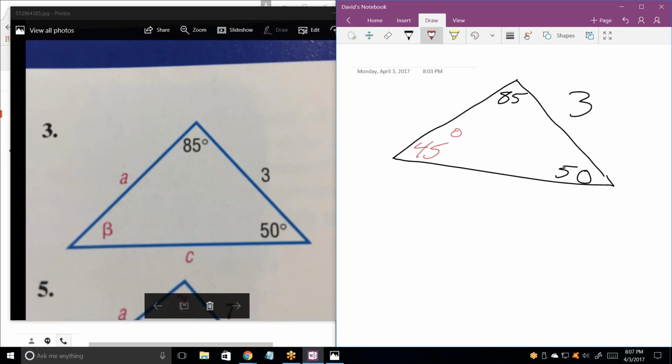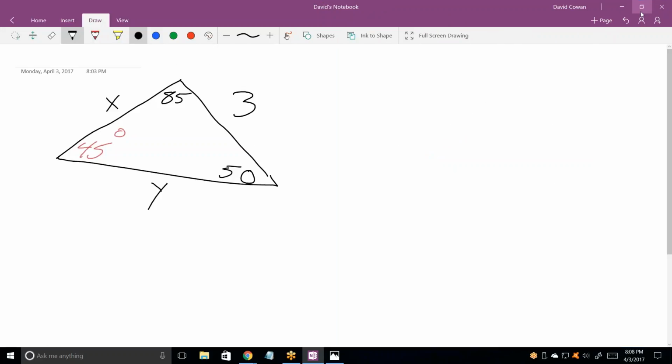Well, we can use the law of sines to figure out everything else, right? Right. So, give me a law of sines that helps us figure out x and y, which is the only two things we need to figure out. So using the law of sines, give me an equation.